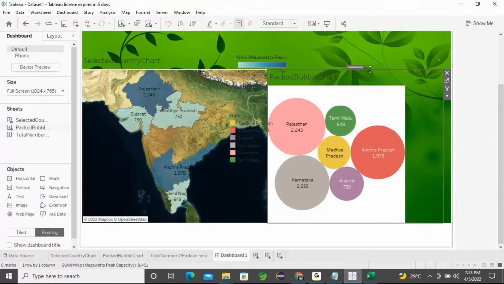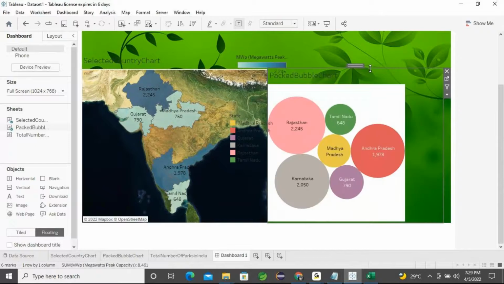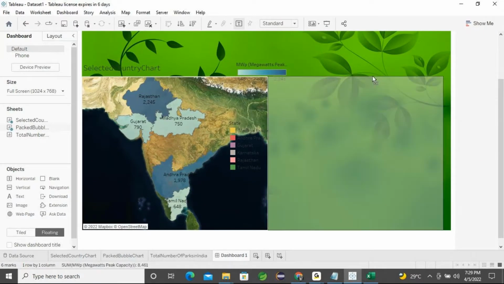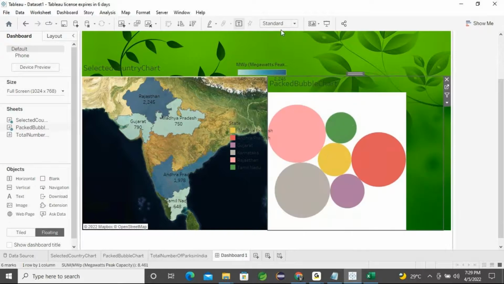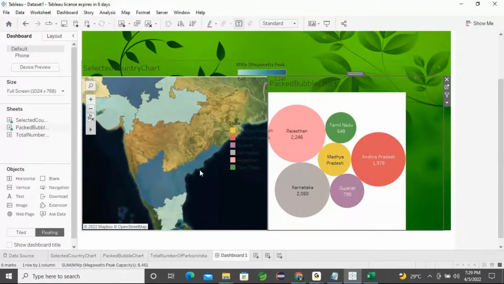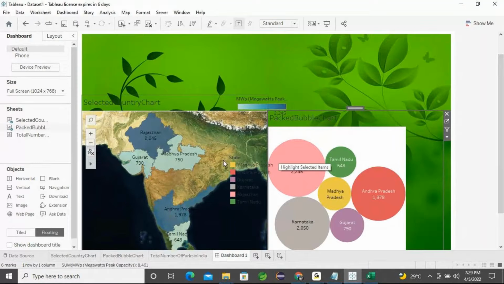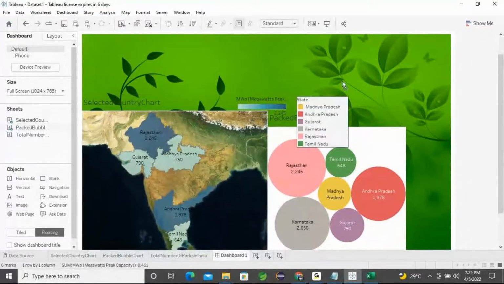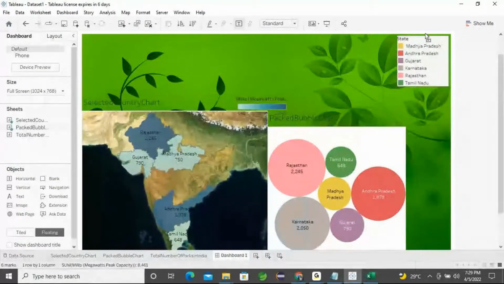All good. So now two charts are placed. Make it a little bigger. Here you can see some states. These states I can put at the top of the sections.